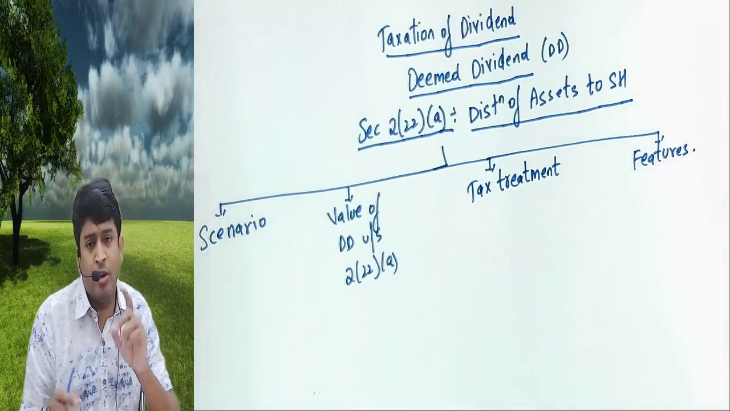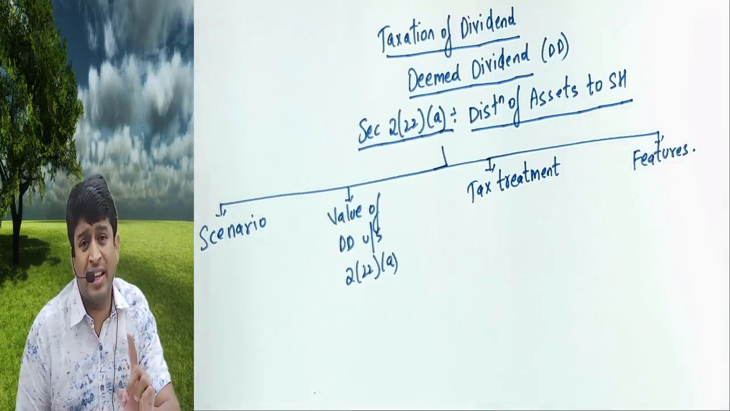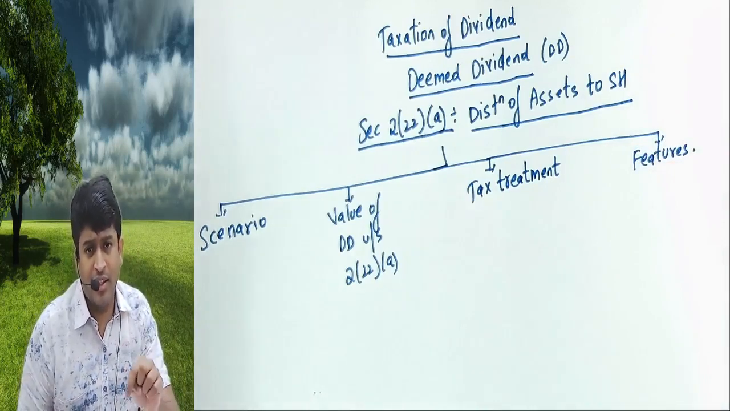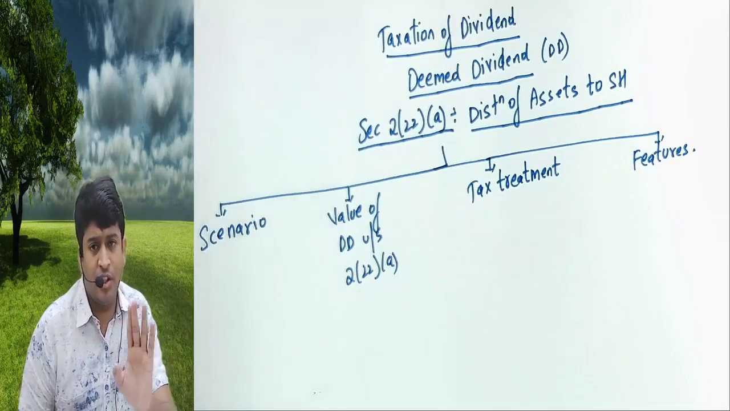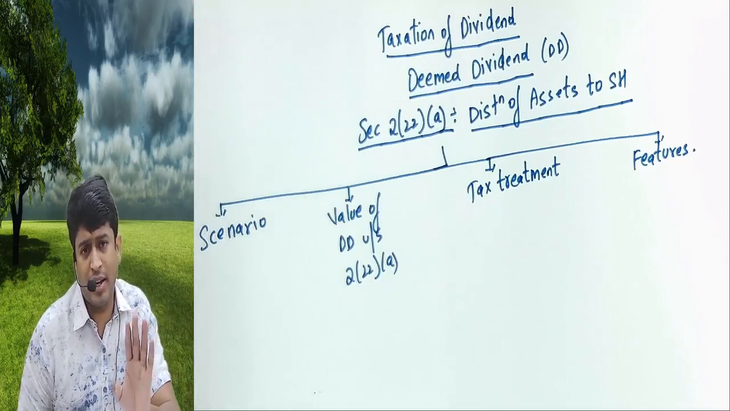We already completed 2 subsection 22 clause E for elephant. In this lecture we'll cover A for apple, B for ball, C for cat, D for Delhi. With this, the chapter of taxation of dividend also will get completed.